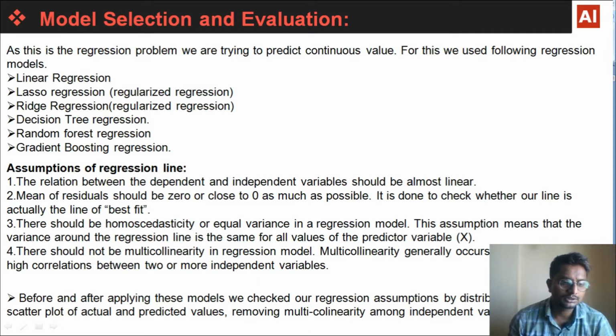The third assumption is that there should be homoscedasticity, or equal variance, in the regression model. This assumption means that the variance around the regression line is the same for all values of the predictor variable x.